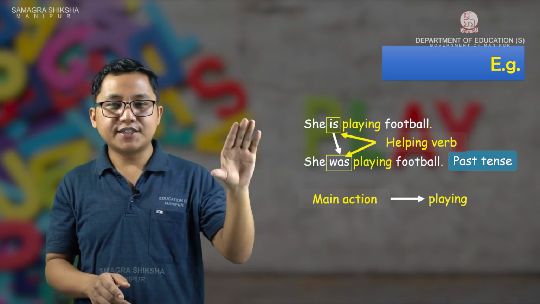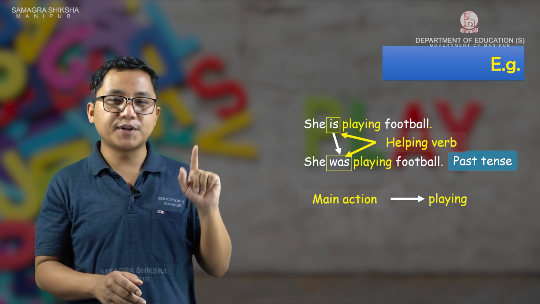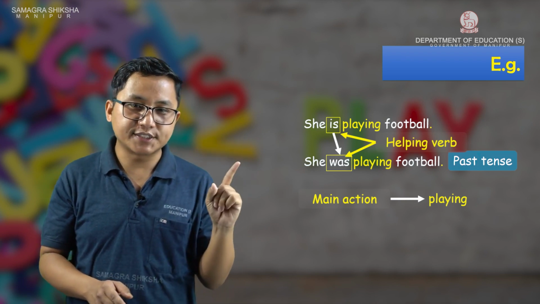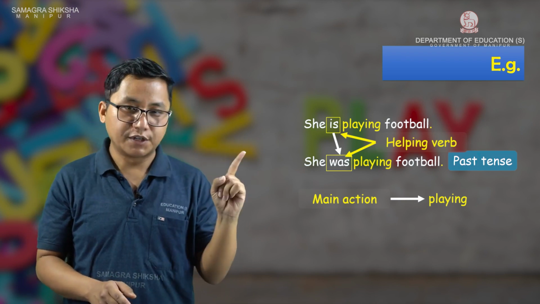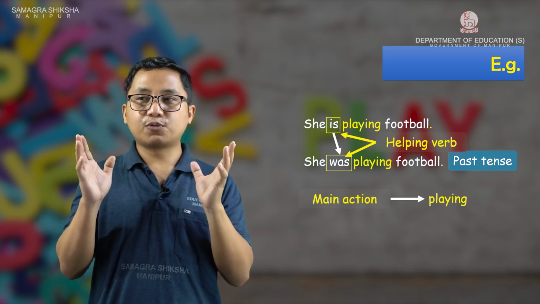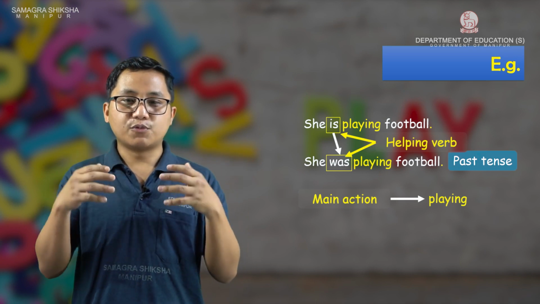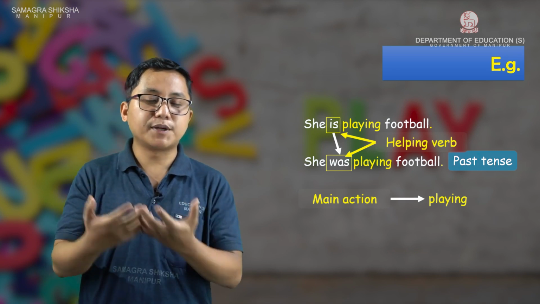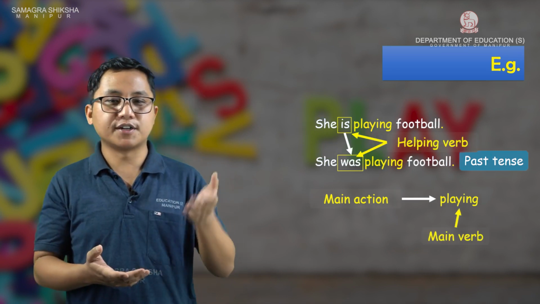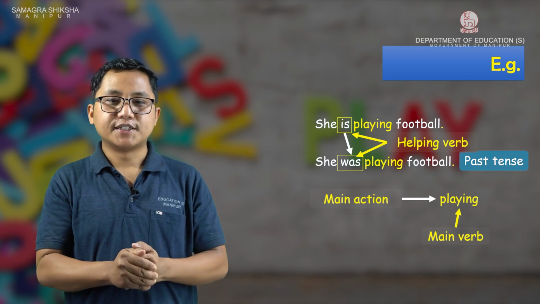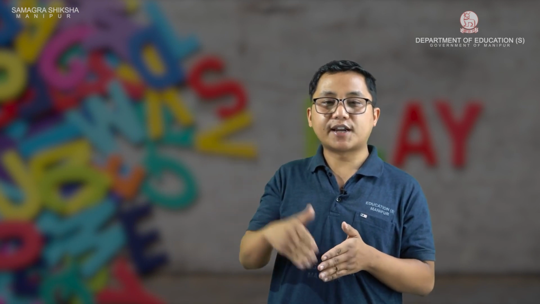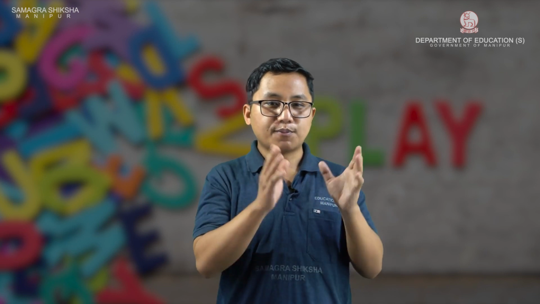She is playing football. Is, was, they are called helping verbs. What kind of verb are they helping? They are helping the main verb. Then what is the main verb here? Playing is the main verb. So is shows now, and was shows the past, the time or tense.